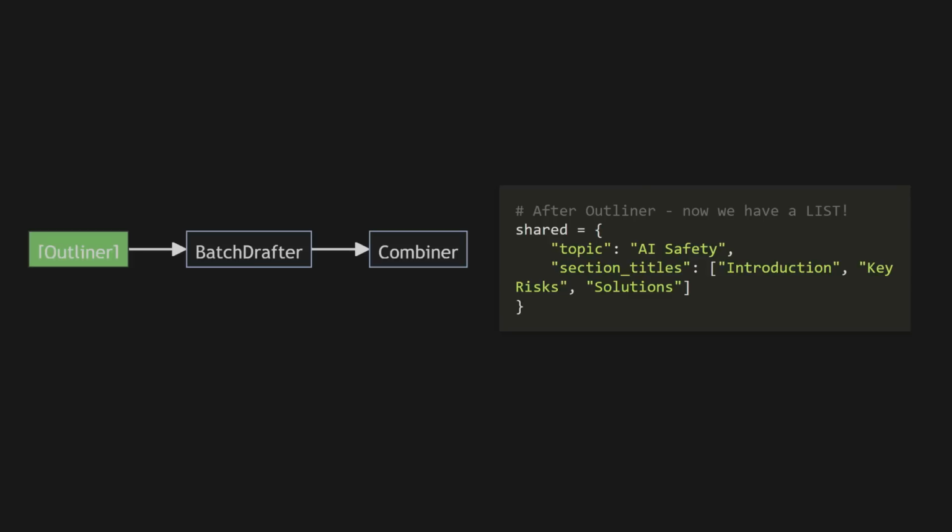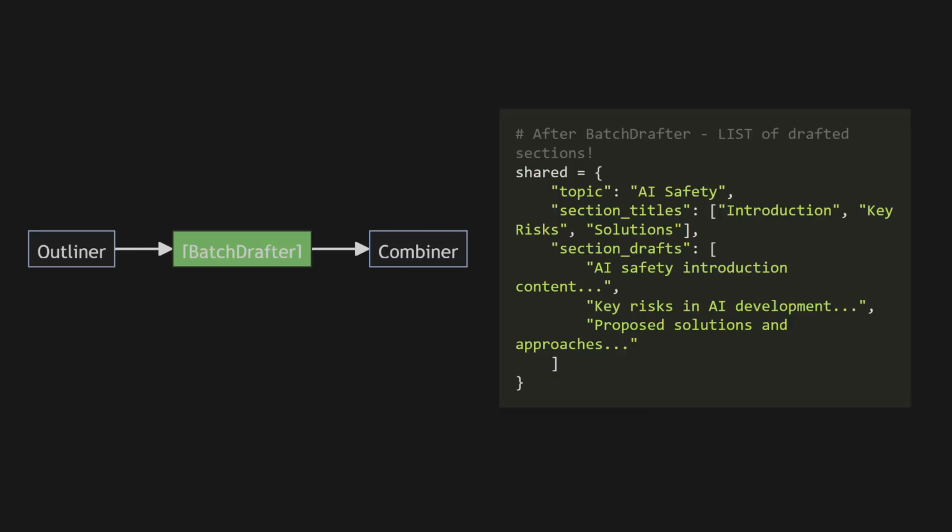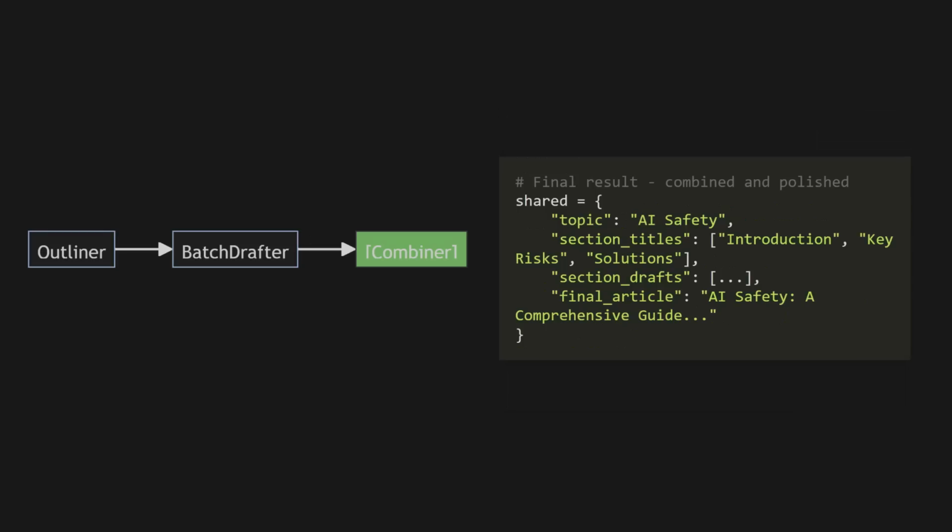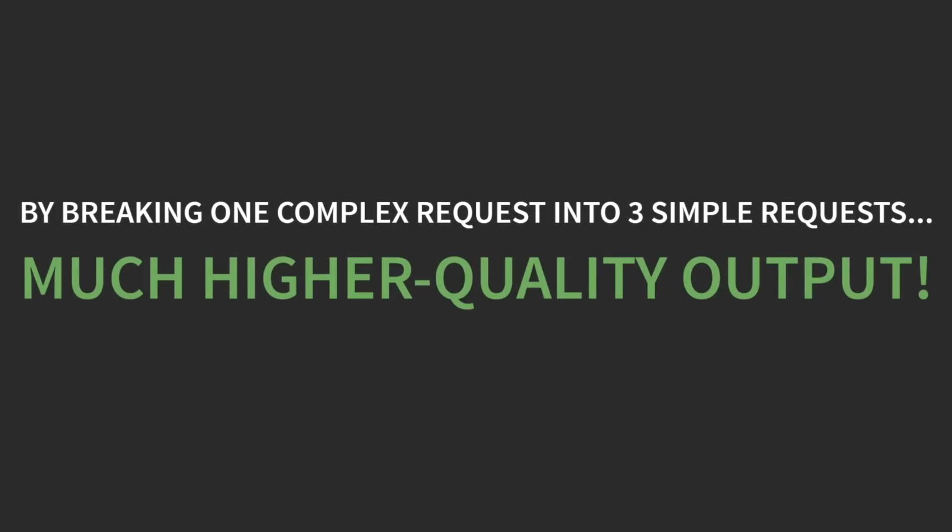The flow moves to the batch draft sections node. The magic happens. It takes that list and drafts all 3 sections at once. After step 2, the memory is filled with all the drafted content. Finally, the combine and refine node assembles everything. At the very end, our shared memory holds the finished masterpiece, the final, polished article. Look at the result. Instead of that one overloaded prompt, our workflow, combining focused steps and parallel power, has created something infinitely better. This is the power of a workflow. It's the difference between one worker juggling everything and a team of specialists, each mastering their part, all working in concert.